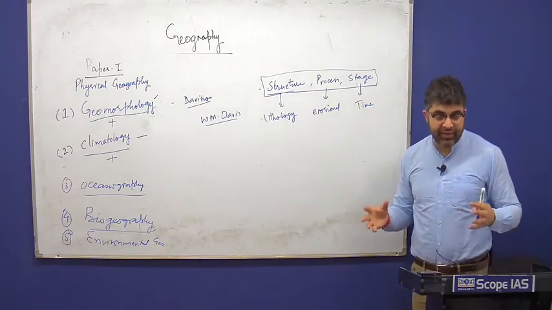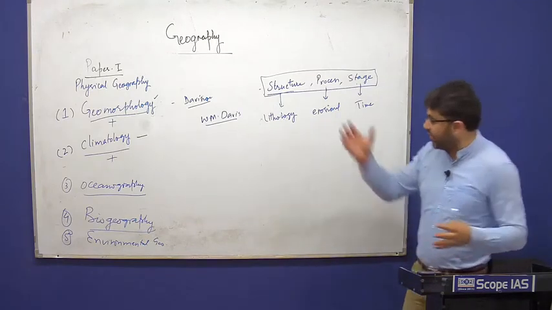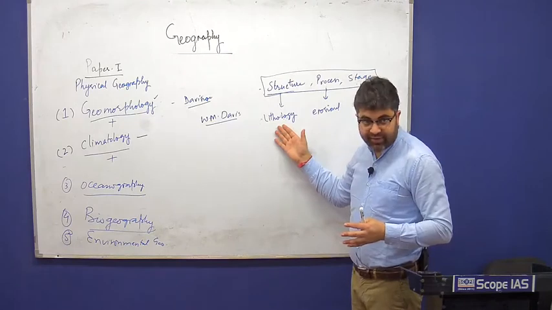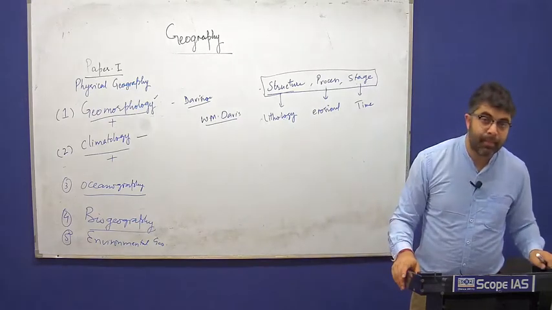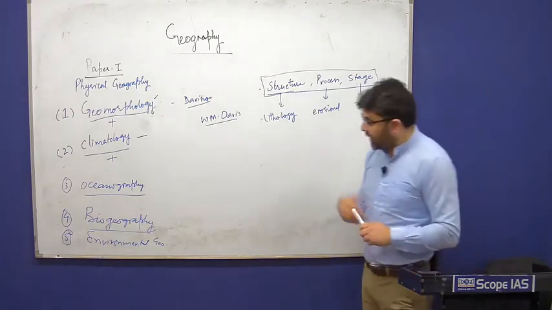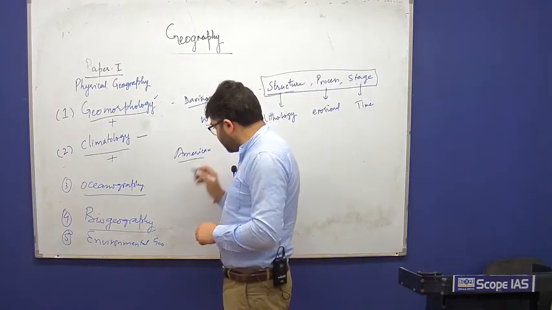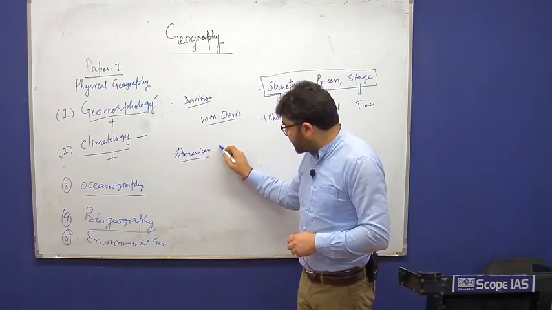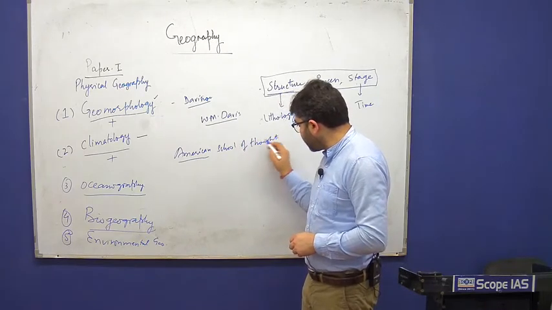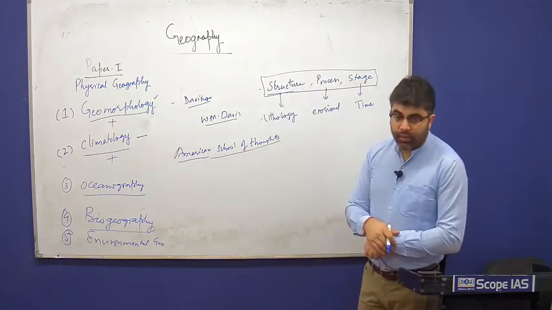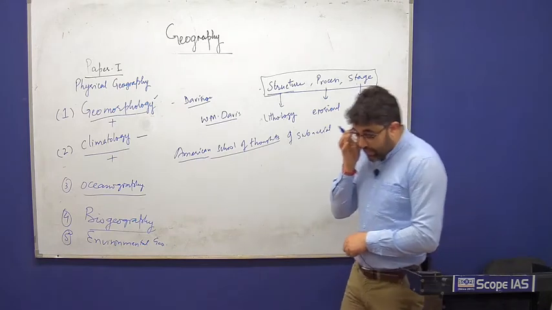It's a relatively easier question to answer in the exam. You have a lot of material to write. And when you mention Davisian trio, when you mention the structure, the factors affecting structure, process, stage, you will be getting good marks. But tougher questions: I saw a lot of people in panic when the question was asked in the exam about the American school of thoughts of subaerial erosion. See what happens.